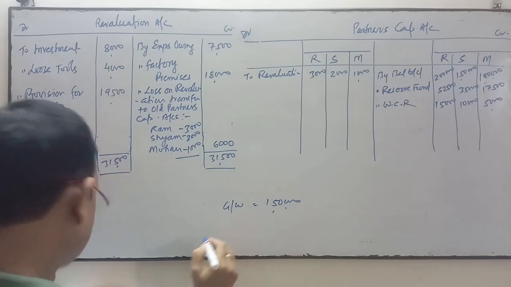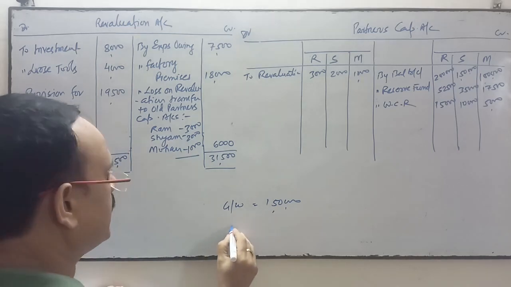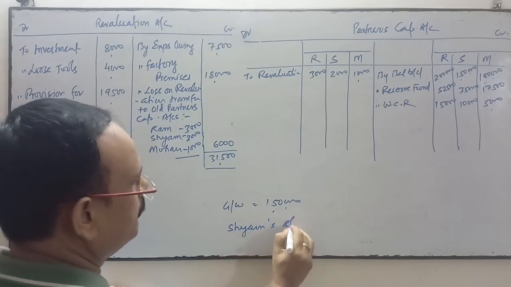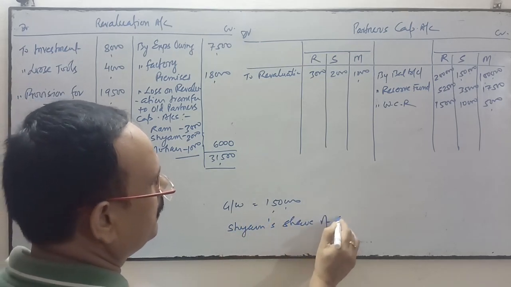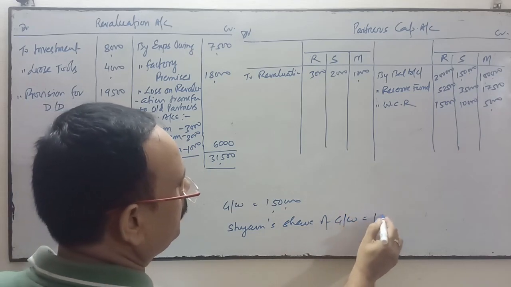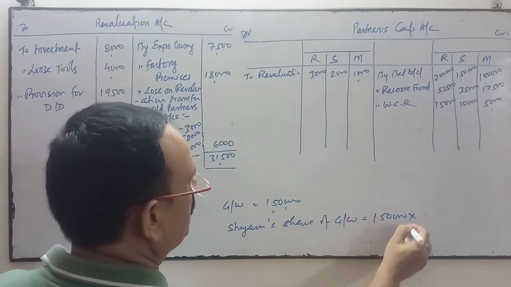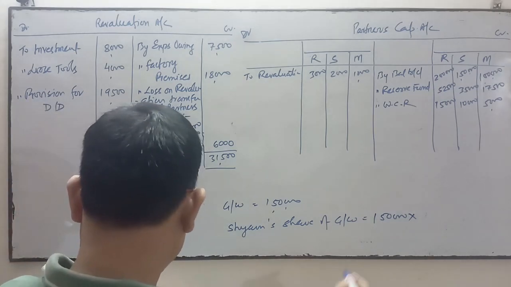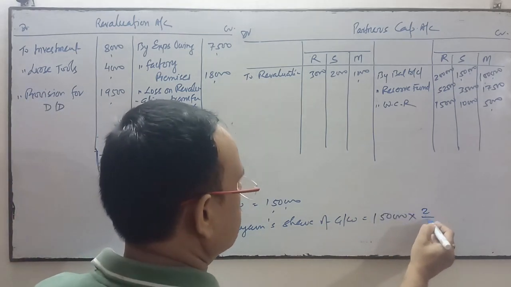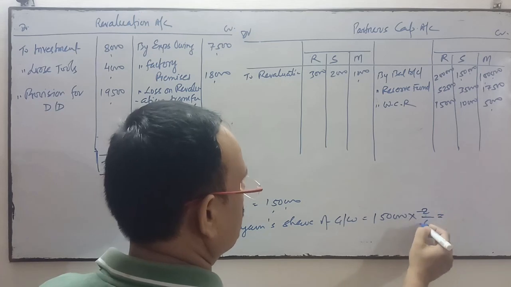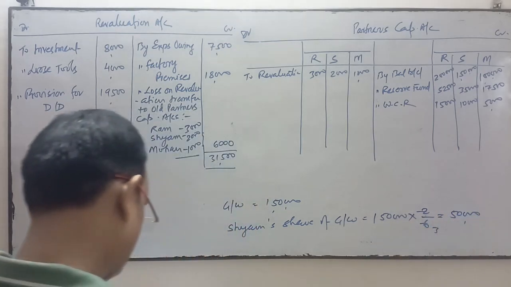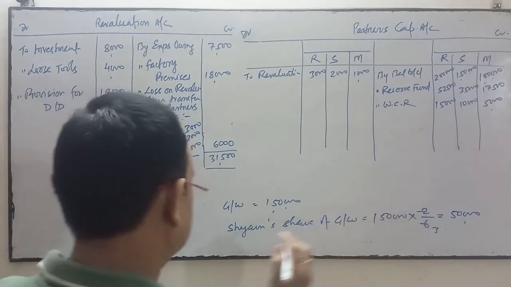The retiring partner is Shyam. Shyam's share of goodwill will be 1,50,000 into Shyam's share, which is 2 by 6, means 1 by 3, means 50,000. So this amount will be transferred.